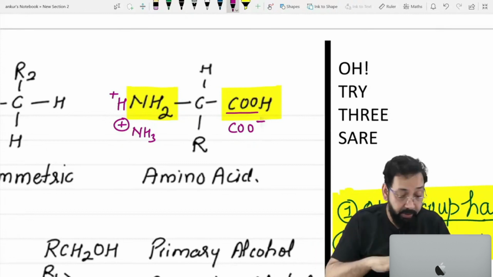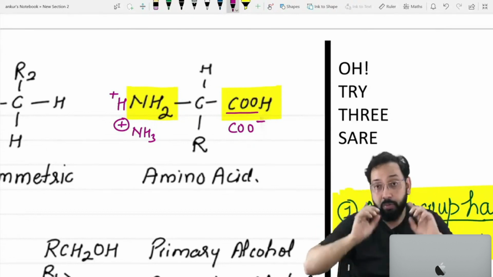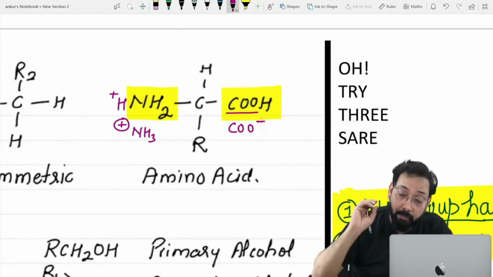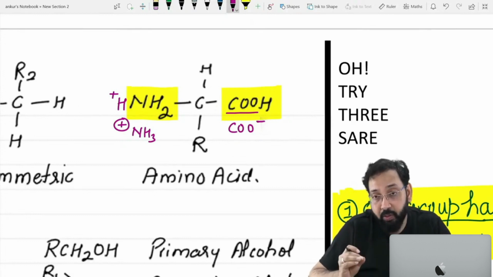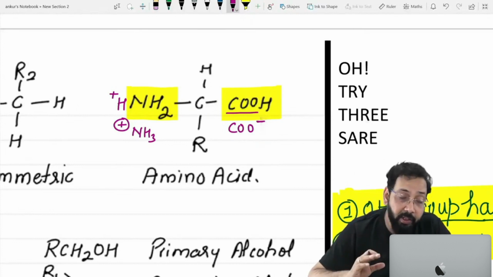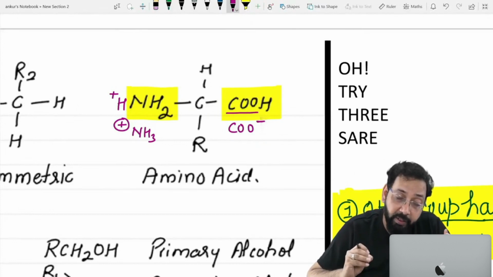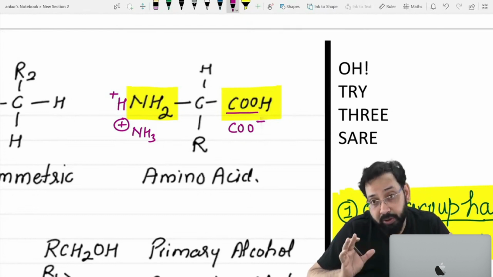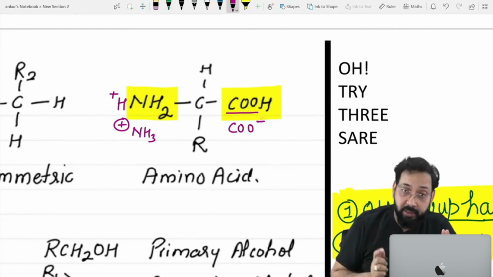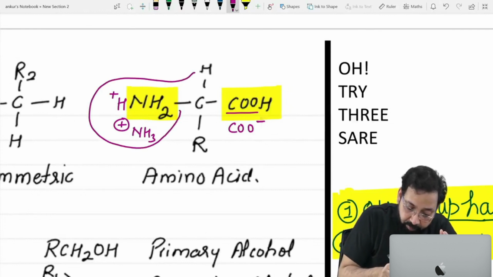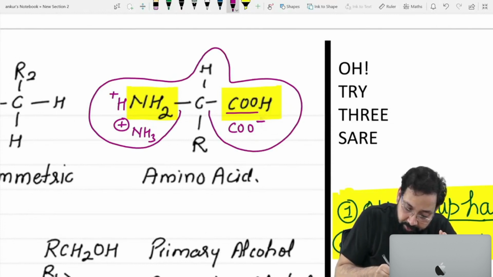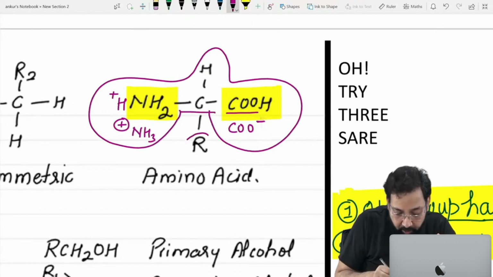I am making a framework base. It will help you to solve many questions. So in complete biochemistry, wherever you find carboxylic group, you will say it will be ionized to acquire which charge? Negative charge. Whenever amino group is there, it will bind to H plus, will ionize to acquire which charge? Positive charge. So this is amino acid. You know the structure of amino acid. This is amino, this is acid, and this is R group.